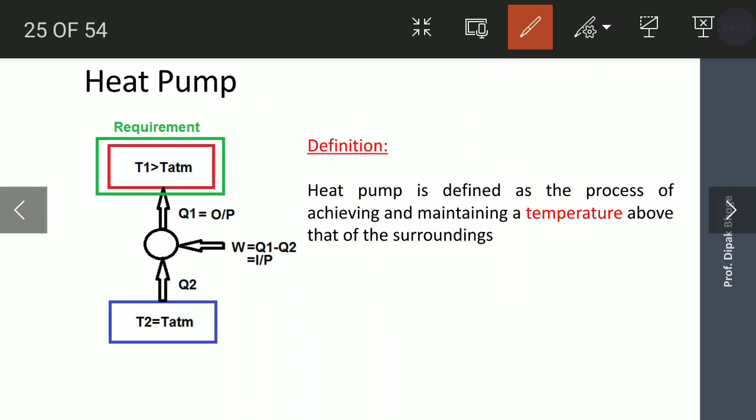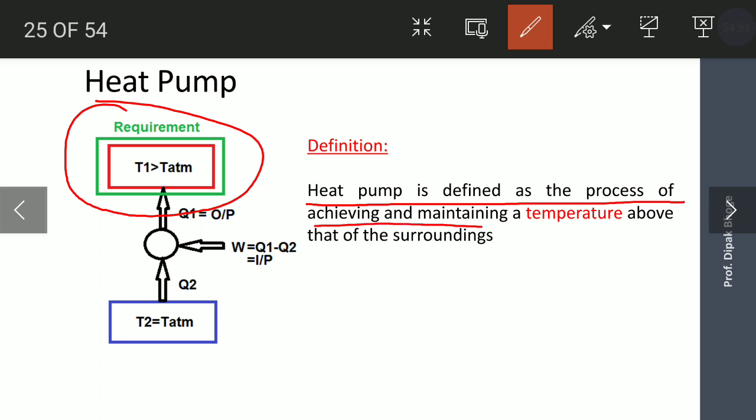Heat pump, okay. Heat pump works similar to the refrigerator, but its requirement is higher temperature. In the refrigerator, requirement is a lower temperature. In the heat pump, requirement is the higher temperature, temperature greater than atmospheric. So its definition, heat pump is defined as the process of achieving and maintaining temperature above that of the surrounding. This is the heat pump.